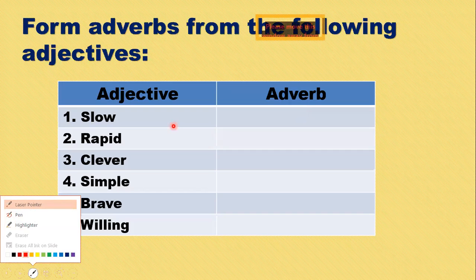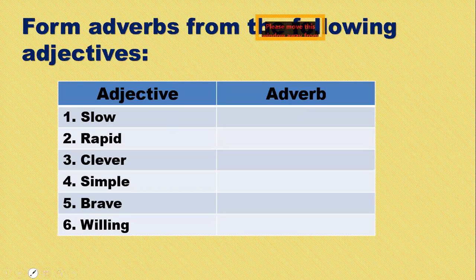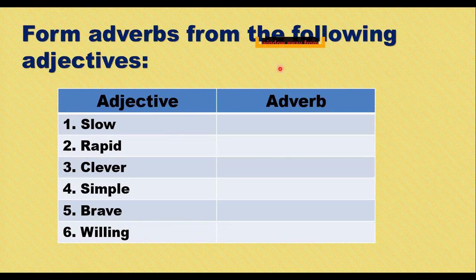Okay, so can I have Bilal? Bilal, can you answer me the first one? Slow. If my adjective is slow, then what is going to be the adverb? Okay, Bilal has left the conversation. Okay, Muniba Zubair, can you answer me?